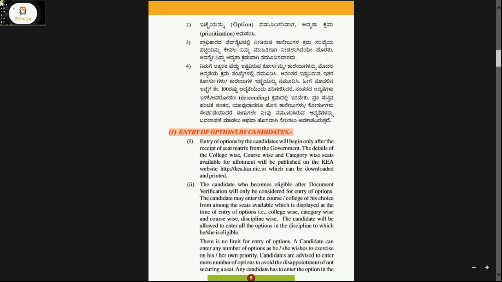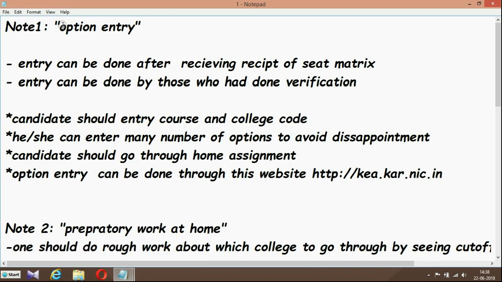First is entry of options by candidates. I have done it in my own way, I'll go through it myself. So okay, note 1, option entry. Entry can be done after receiving the seat matrix. So the first note we have to go through is the seat matrix. What is the seat matrix? The seat matrix is a page which gives everything about all the colleges present in Karnataka, their codes, and their respective branches. All these things will be in the seat matrix. It will be released very soon in KCET 2018 by the government.